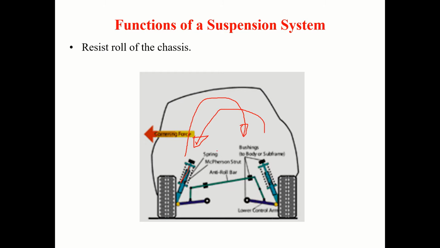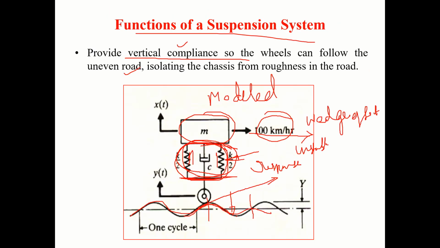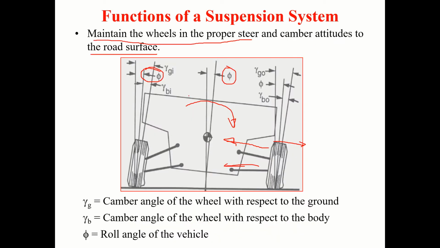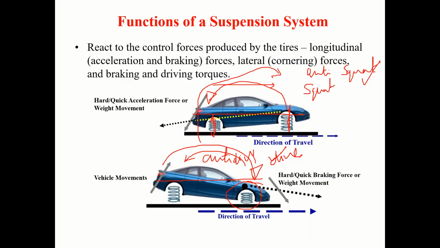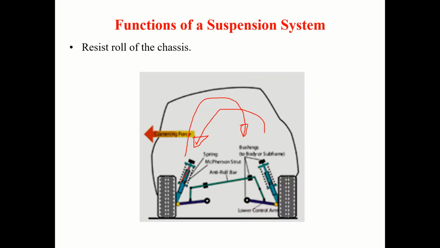So the suspension system should maintain vertical compliance. For uneven roads, you should be able to maintain the required camber and roll angles. You should create an anti-squat effect, anti-dive effect, as well as anti-roll effect. These are all very important while designing. These are all the things that we must take into consideration while designing a suspension system.